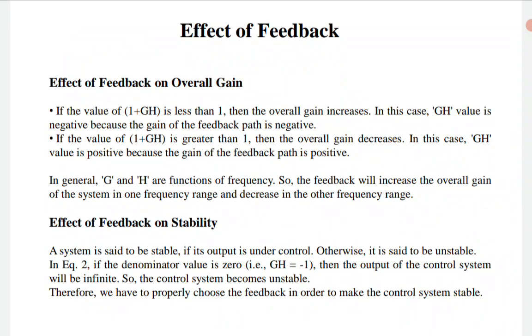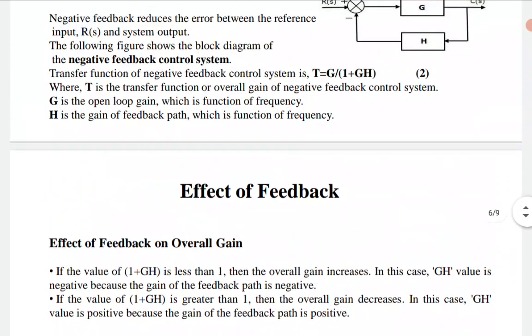Now, what are the effects of feedback? Here, see the effect of feedback on overall gain. Looking at the negative feedback expression, if the value of 1 plus GH is less than 1, then the overall gain increases. In this scenario, GH value is negative, obviously, because the gain of the feedback path is negative.